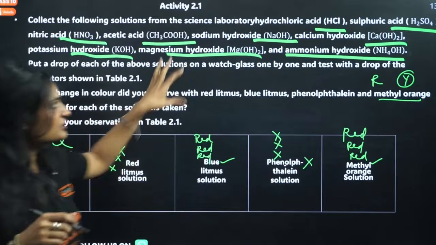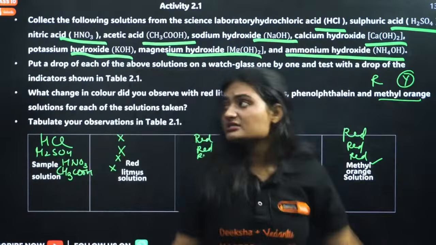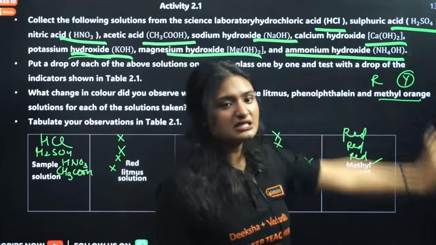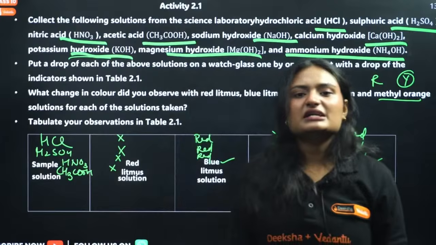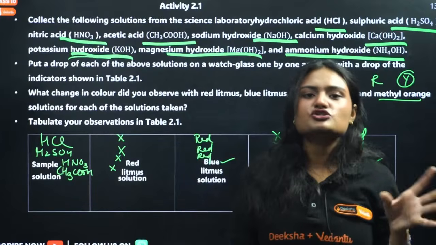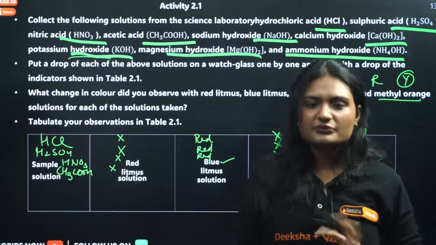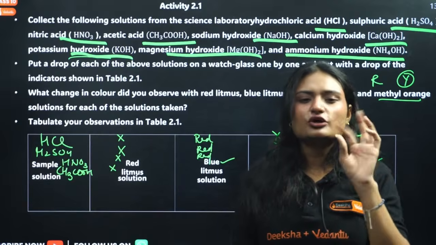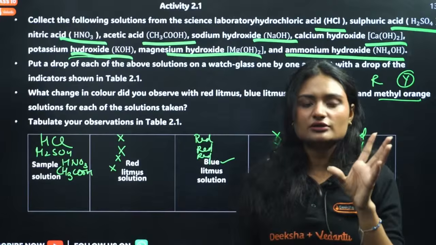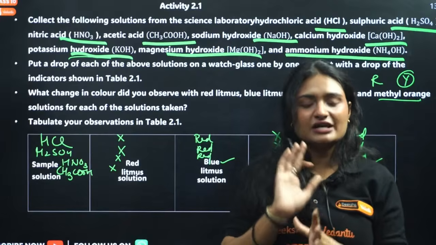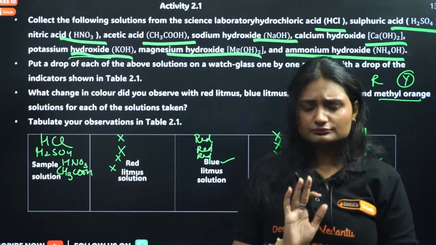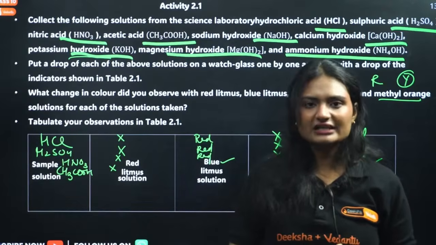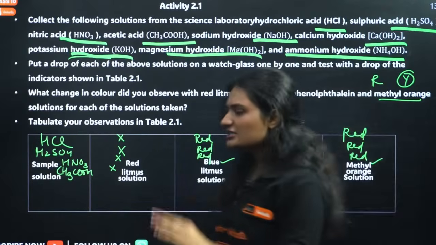These all are bases, but sodium hydroxide, calcium hydroxide, magnesium hydroxide and potassium hydroxide are strong bases and this one, ammonium hydroxide, is a weak base. Even so, they will all show the same color change with indicators. Sometimes with a weak base, in place of yellow, methyl orange shows an orangish color. At neutral, methyl orange is yellow, so going from yellow to orange is from neutral to basic. It depends on the pH level, but that doesn't matter, this will be the conversion.